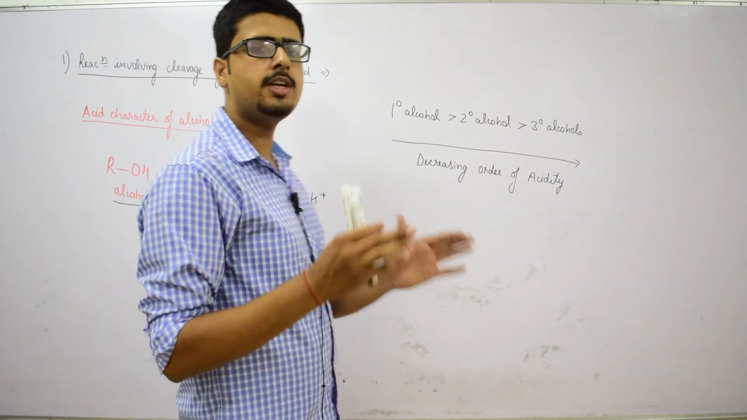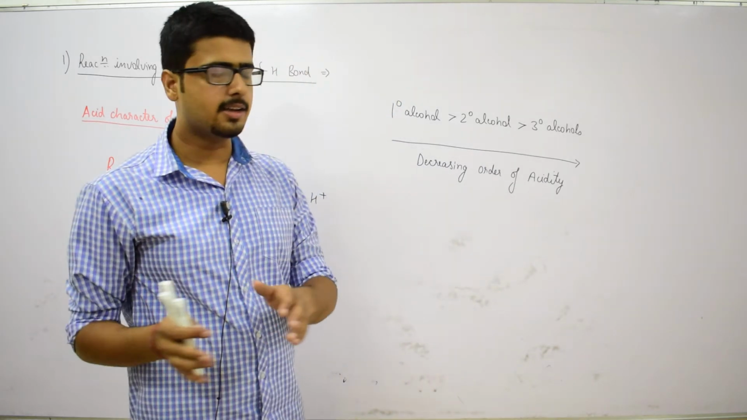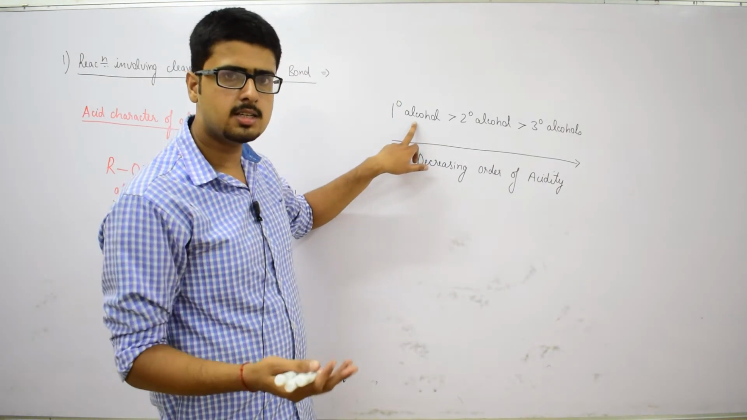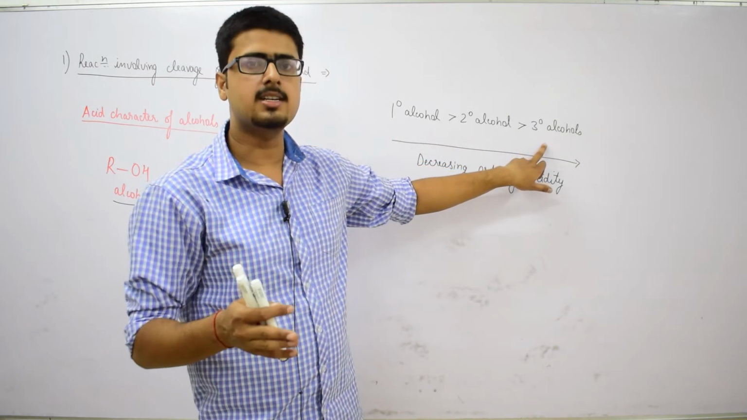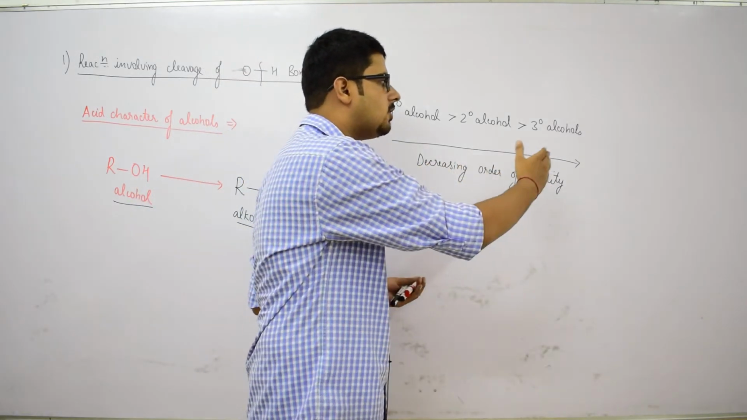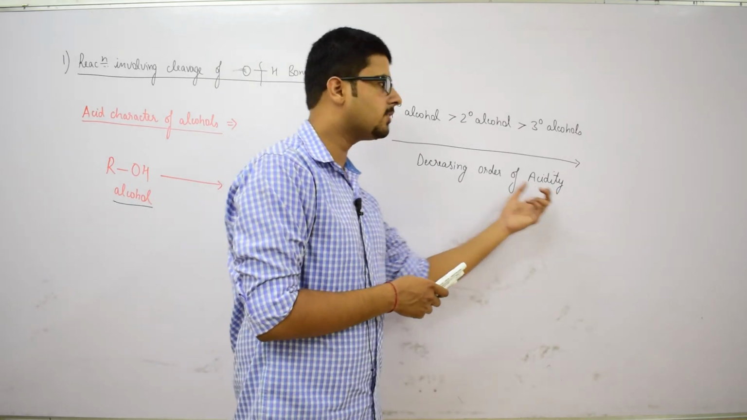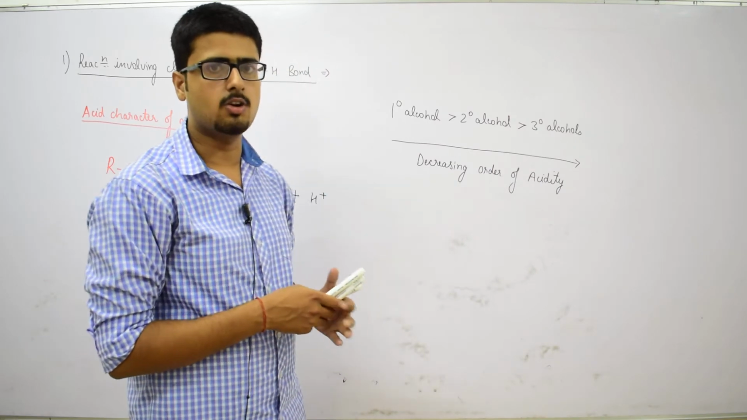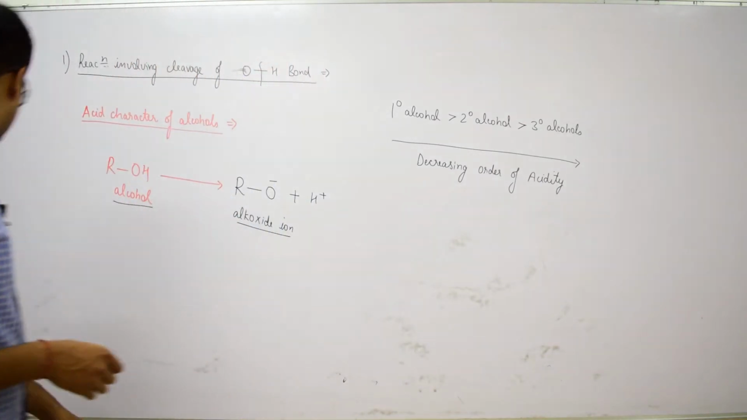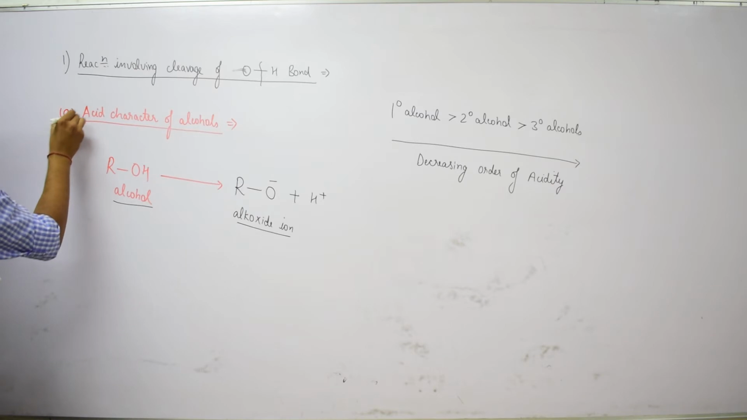If we arrange the three types of alcohols according to their acidic strength, primary alcohols are the most acidic, then secondary alcohols, and tertiary alcohols are the least acidic. This is the decreasing order of acidity, most for primary alcohols and least for tertiary alcohols. So, this was the first reaction among reactions involving cleavage of the OH bond.